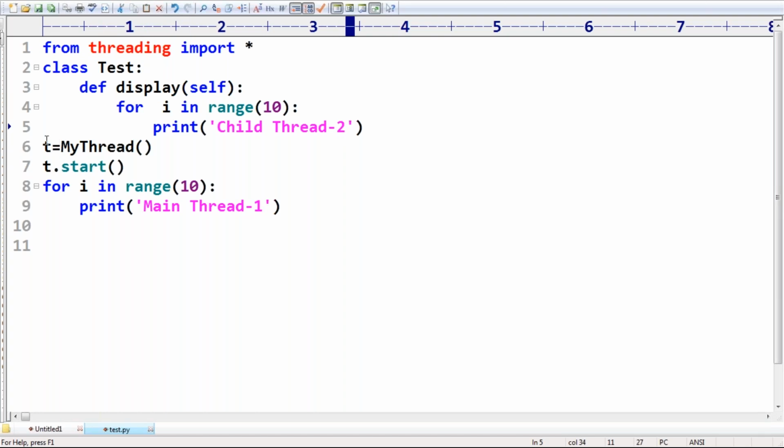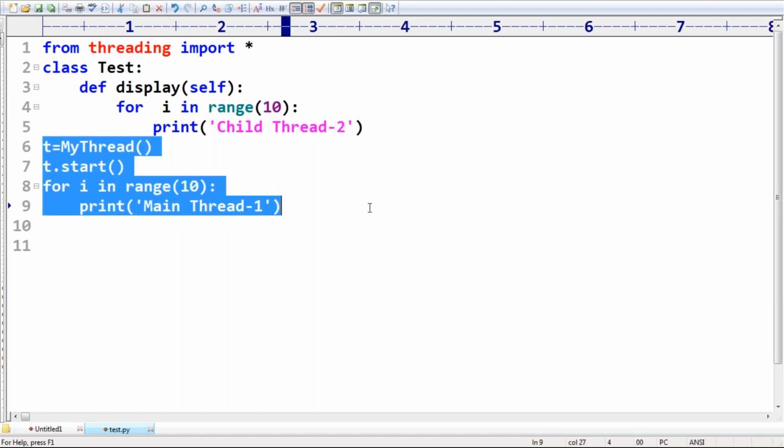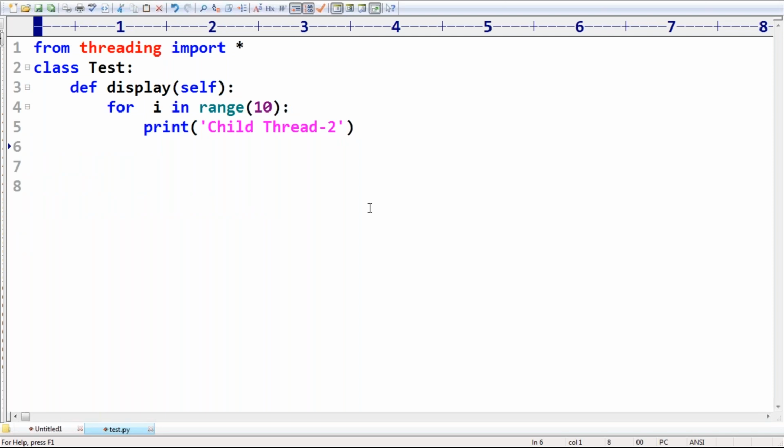Up to this, any doubt? Is there any link between the thread class and the Test class? No link. You are not specifying it anywhere. There is no link at all.